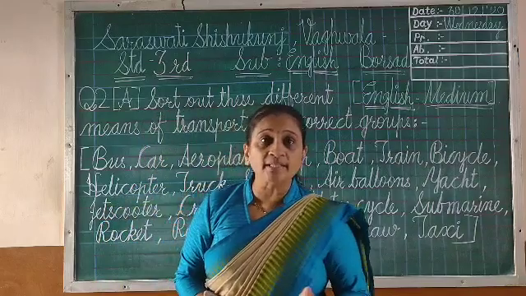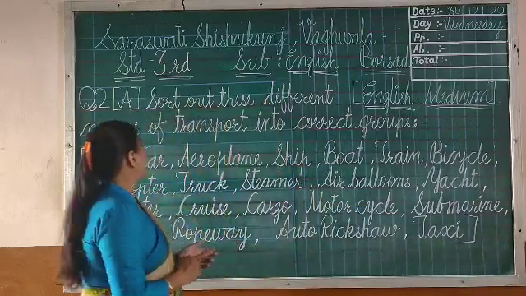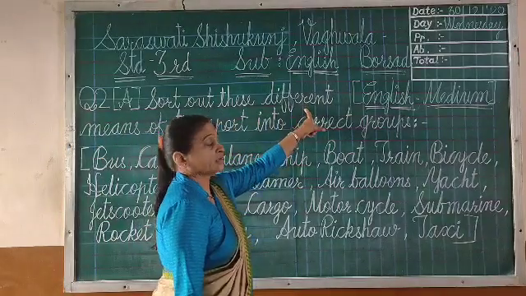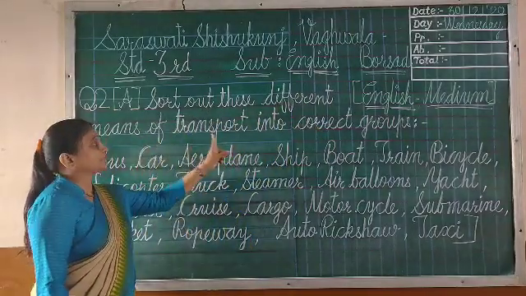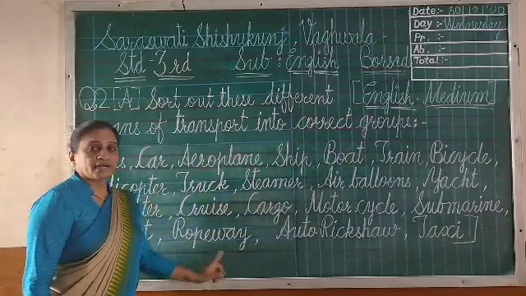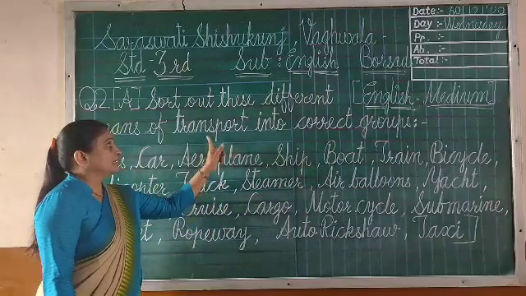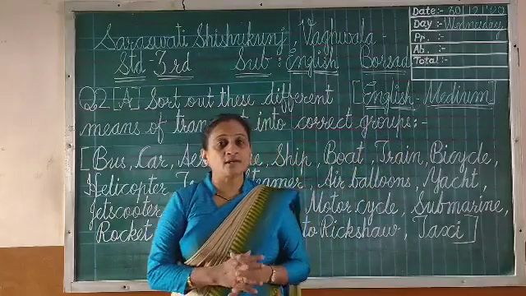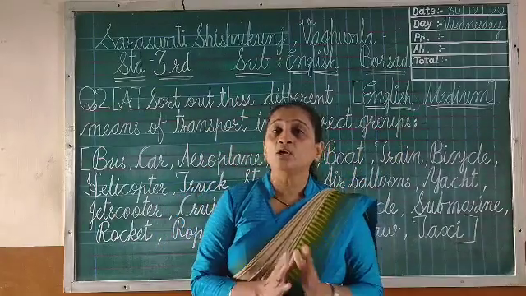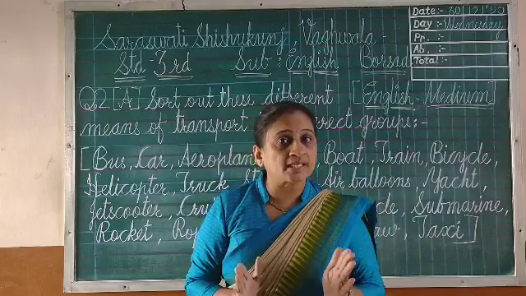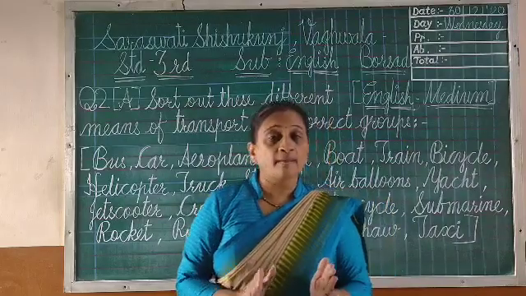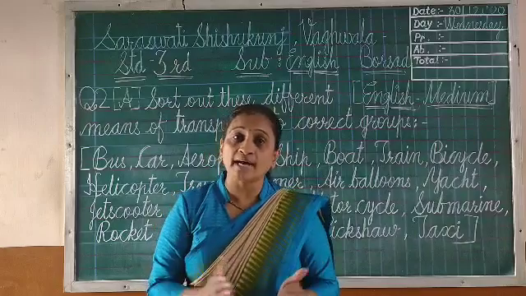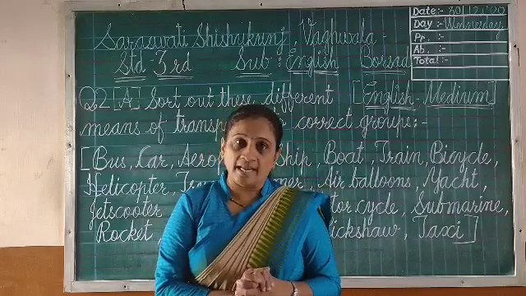So what you have to do in this question? Let me read the heading. Sort out these different means of transport. Means this transport means vehicles. Transport into correct groups. Now where are the groups? I will not write any answer of these in this video, okay? But I will tell you in which column you have to write which vehicle names.